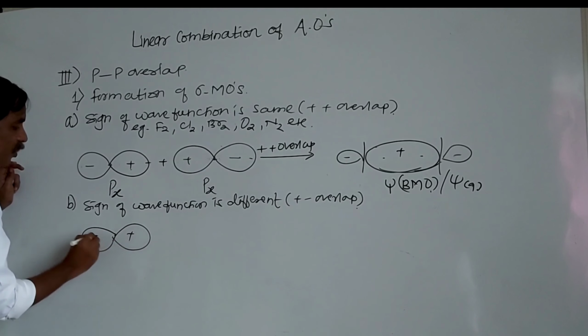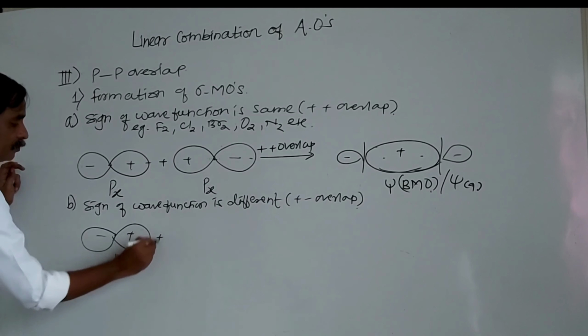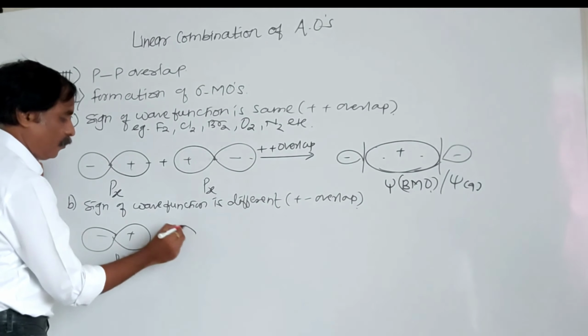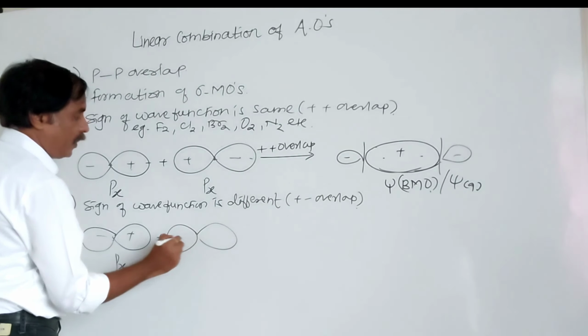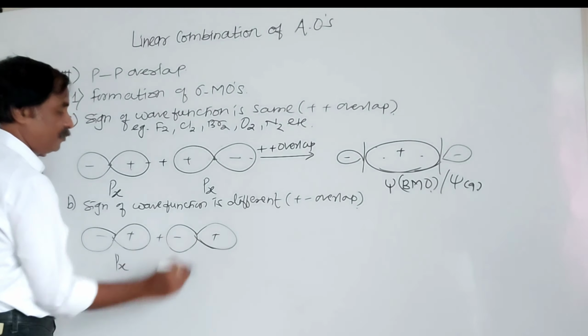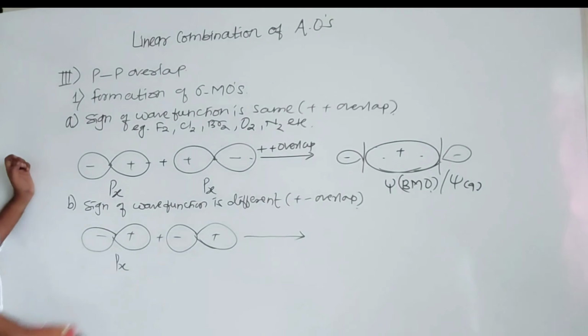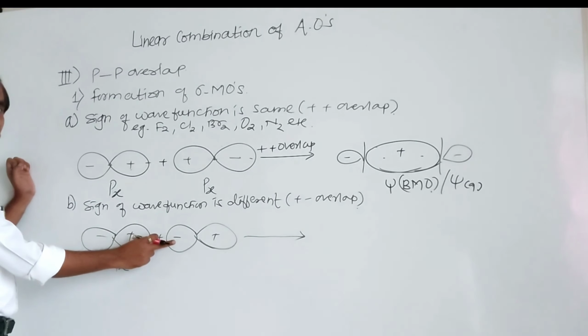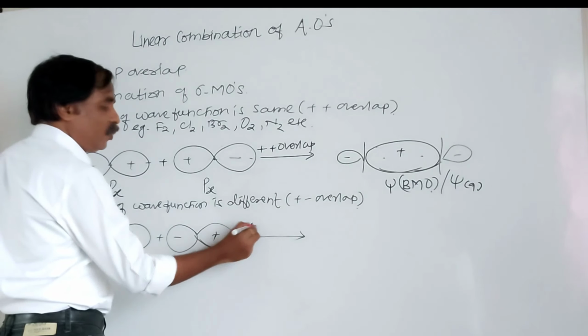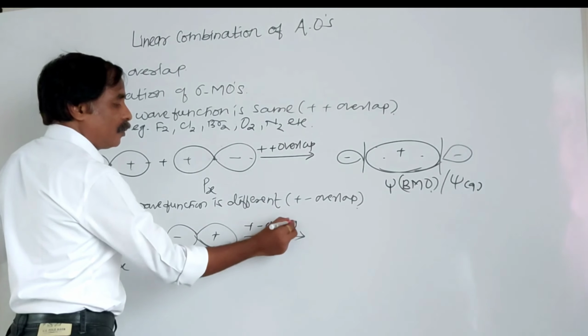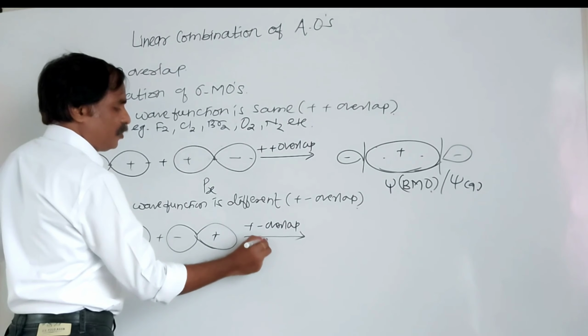Here it is positive negative px, but here I will take a negative wave function of this. Addition of these two. Actually there is subtraction because positive headed towards negative, and this is a positive negative overlap, and then there is a subtraction.